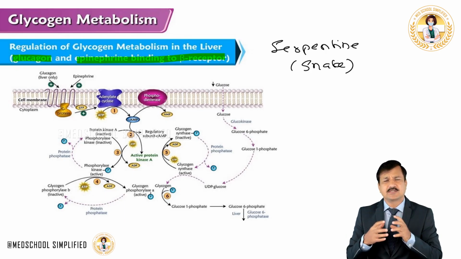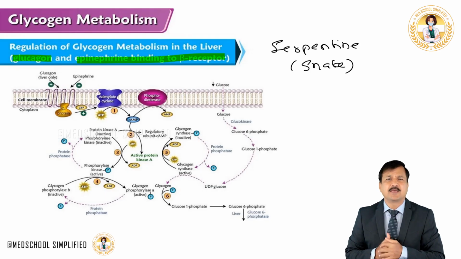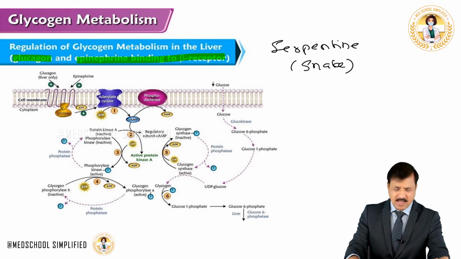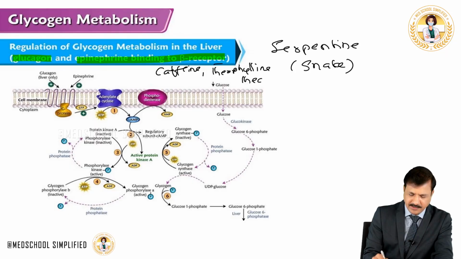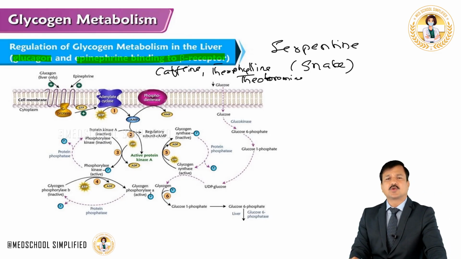Now there are certain things that can inhibit the cyclic AMP phosphodiesterase enzyme, and that is caffeine in coffee, theophylline in tea, and then we have theobromine in cocoa.